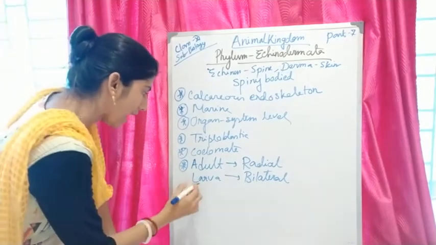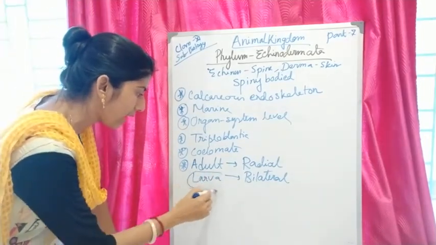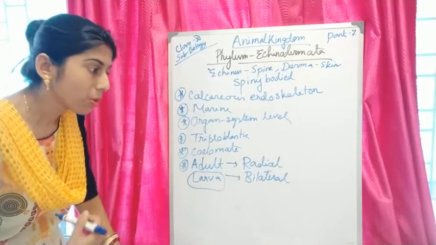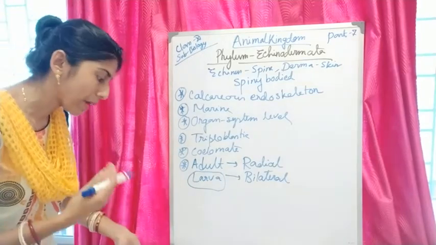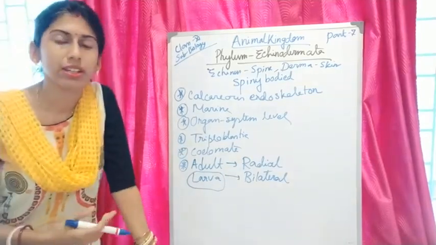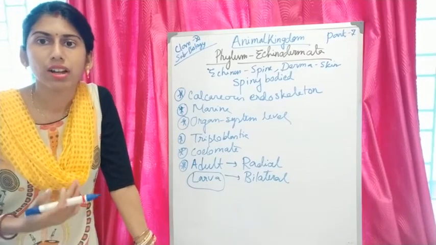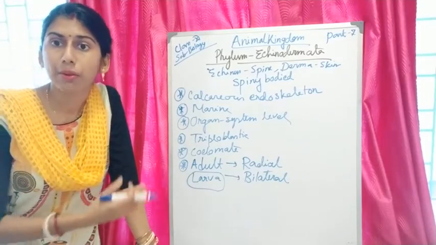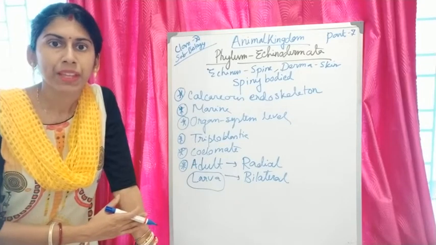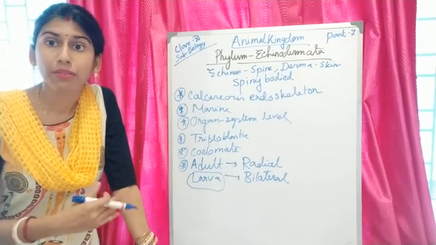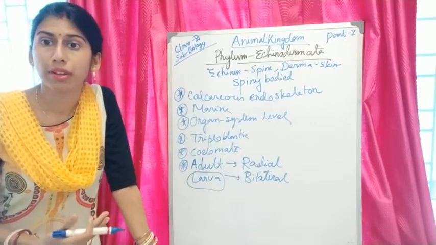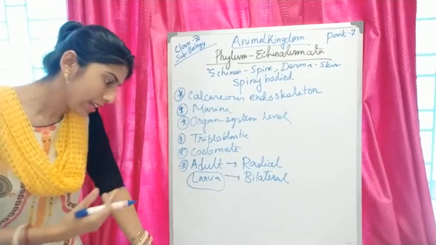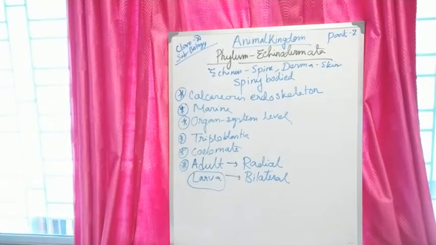As you can see, they have larval forms. What are the different larvae? Bipinnaria larva, brachiolaria larva, doliolaria larva. These are the different larval forms of Echinodermata. And if a larval form is found, that means development must be indirect. So development is indirect.